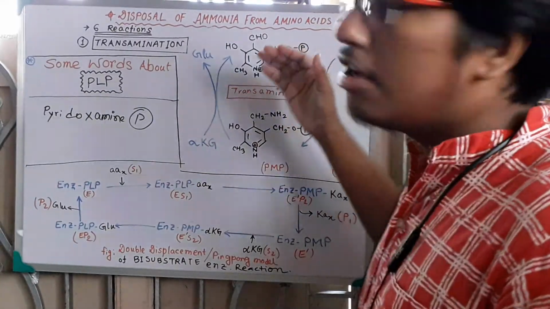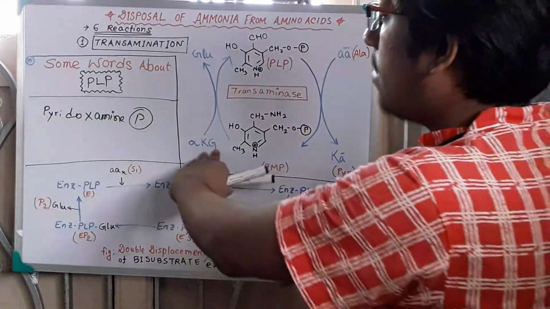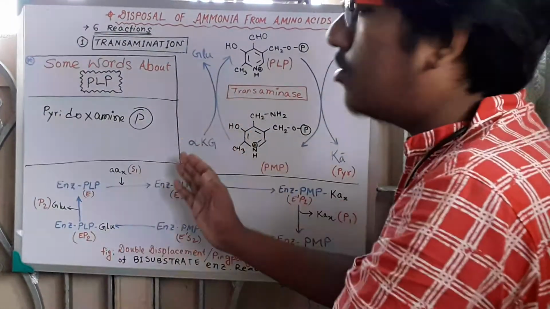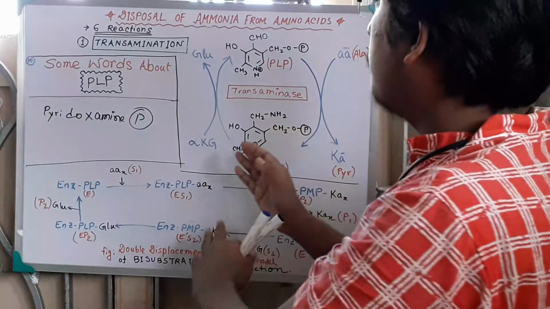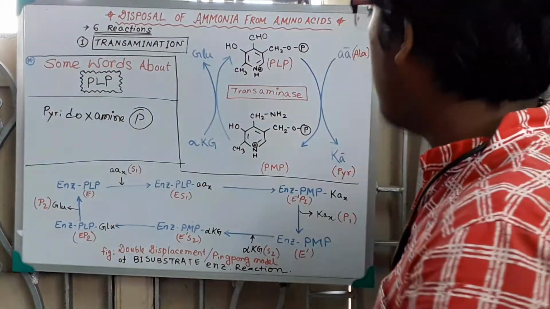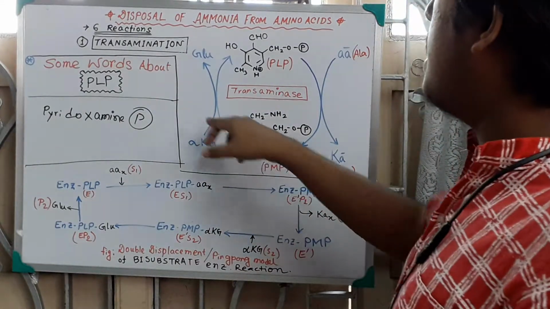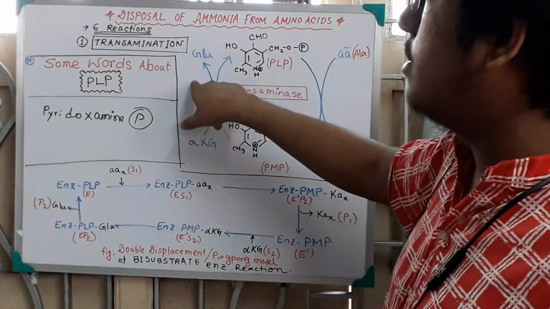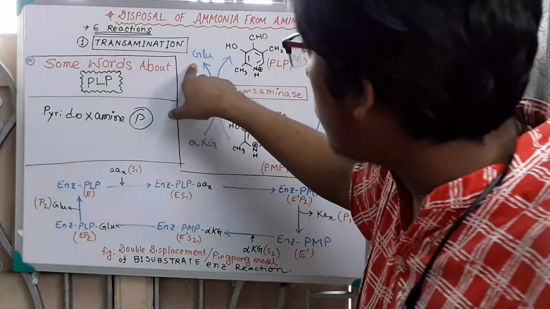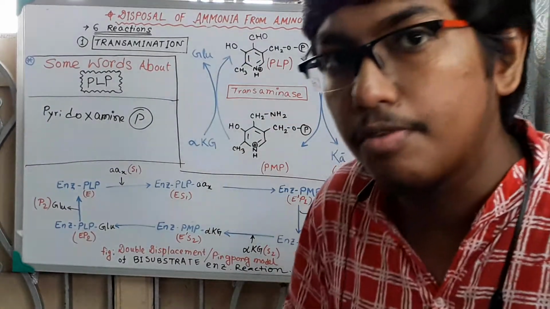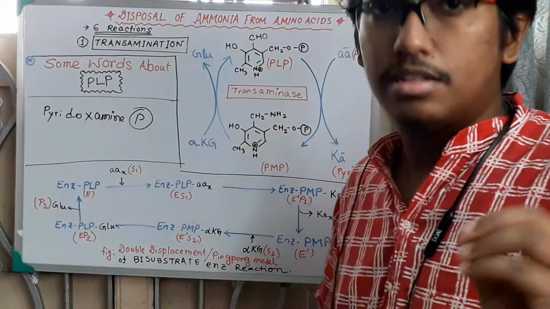Now from this pyridoxamine phosphate, alpha ketoglutarate, the keto acid which is the focus of discussion in the transamination reaction, will exchange its keto group with the amino group of the pyridoxamine phosphate, PMP. The alpha ketoglutarate will be converted into the amino acid glutamate, and this pyridoxamine phosphate is again converted into pyridoxal phosphate. Okay, clear? Thank you.